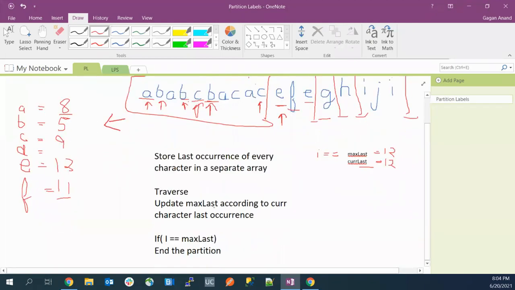Just ping in the chat. Please confirm in the chat if it's clear to everyone. Just tell me that the approach is clear. We can think of the code part later. Okay, guys, please everyone confirm, so that we can move to the next question quickly.